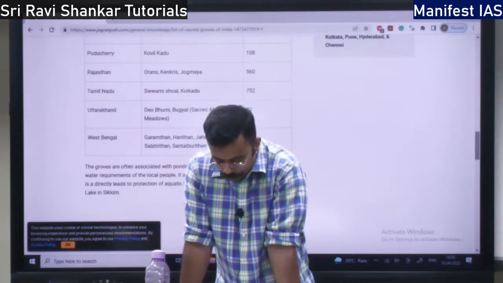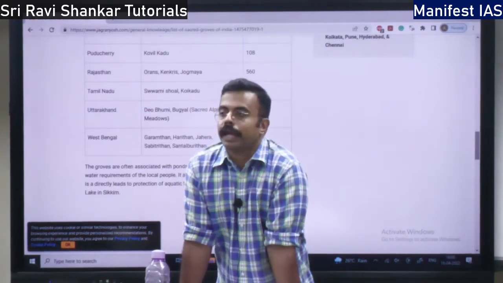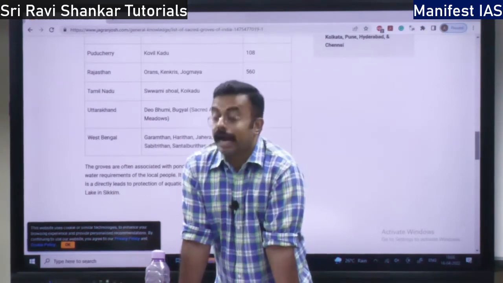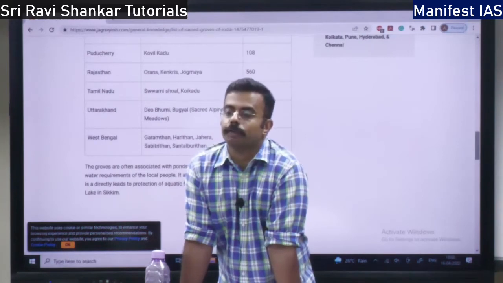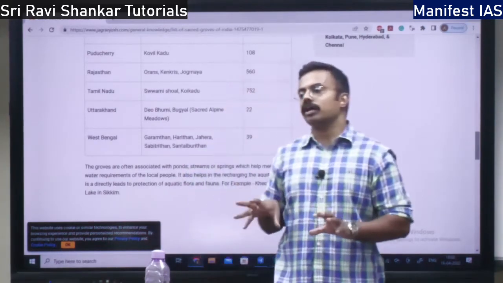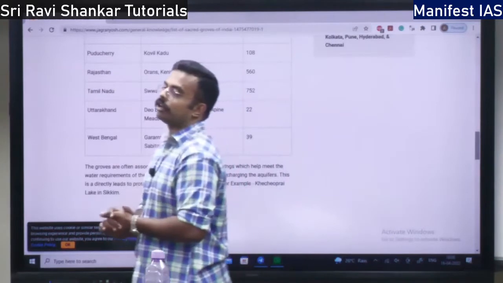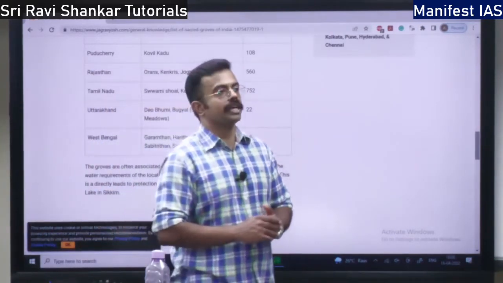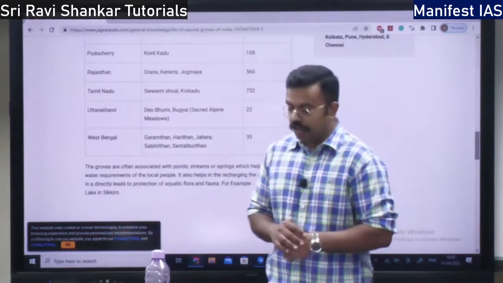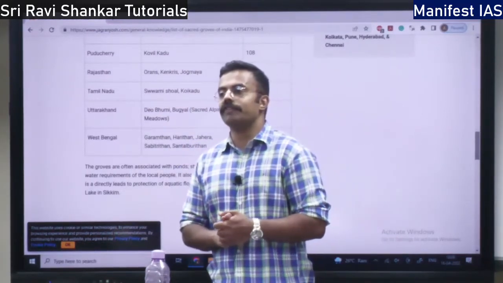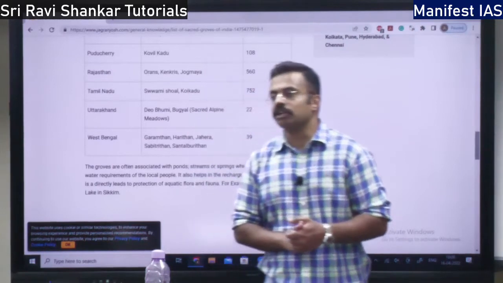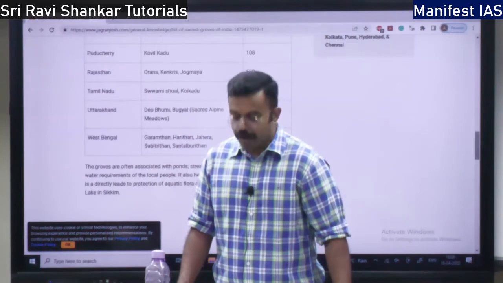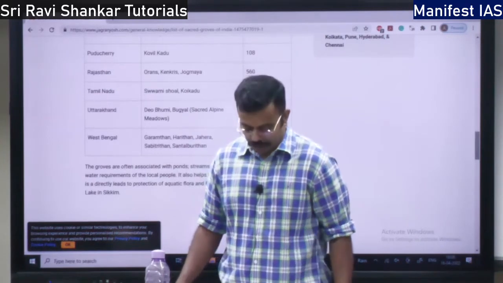They aim to protect the economy, society, ecology and culture, all these areas. So Man and Biosphere doesn't focus only on the environment. It focuses on the entire thing: economy, ecology, society as well as cultural protection. Today we are facing a lot of biodiversity loss, right? Because of anthropogenic causes. So it aims to safeguard the natural ecosystem.